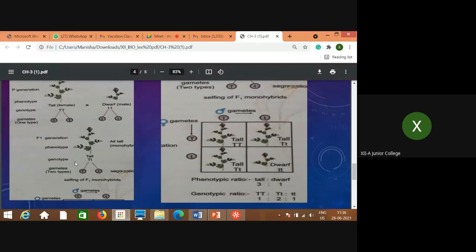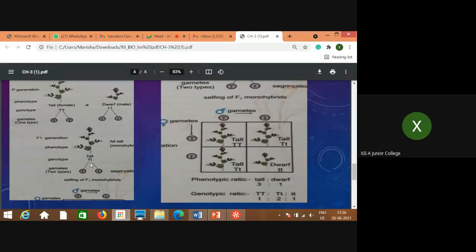Tallness and dwarfness character is not mixed. You try to understand, because it is not the combination of two characters. Intermediate height is not seen in the individuals, but all are tall. It is not the height which is intermediate between tall and dwarf, but all are tall. So they are pure to their form, pure to their nature, parental form. That means dominance is seen of one parent, that means tallness. So here ends the first law.